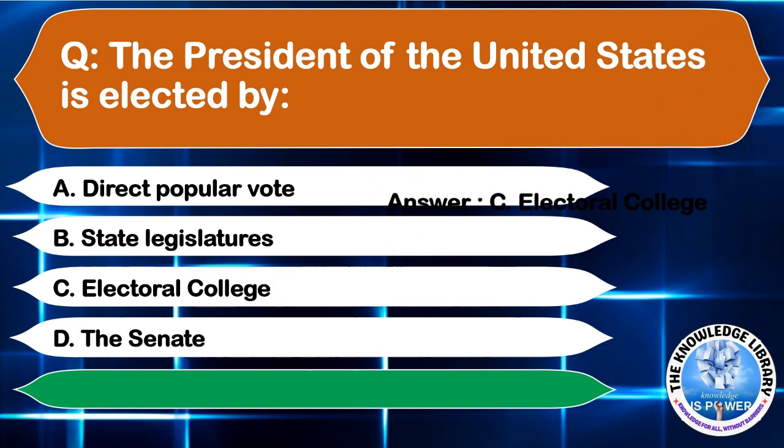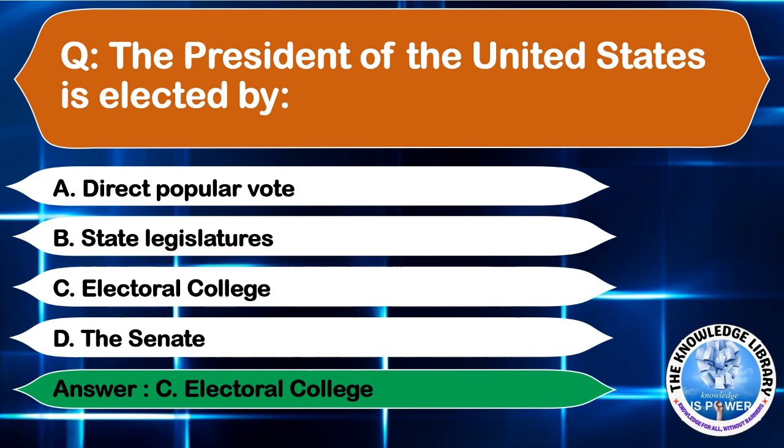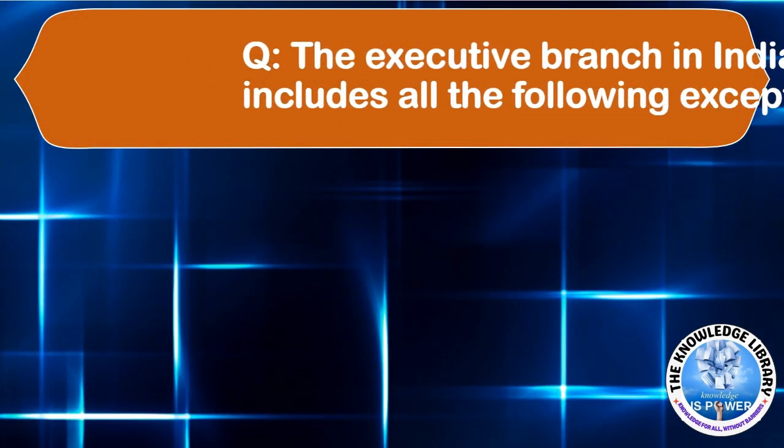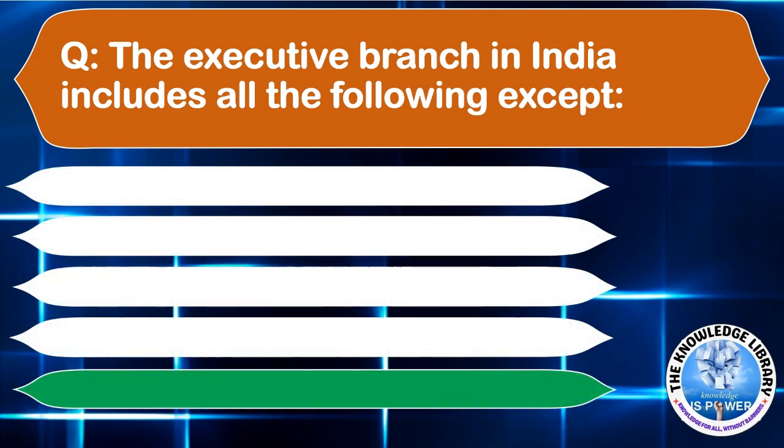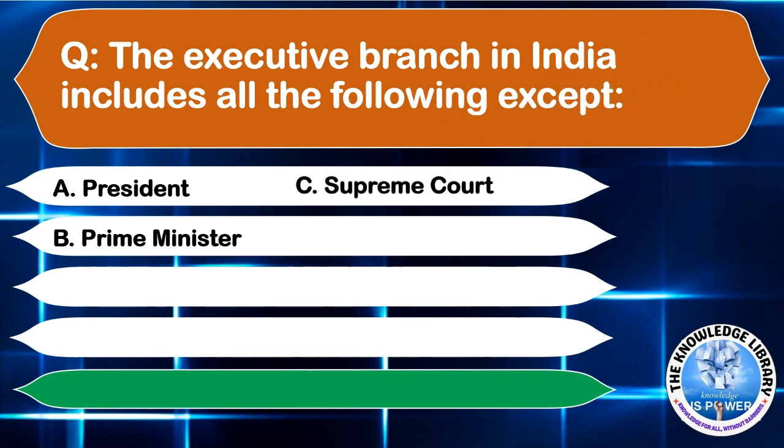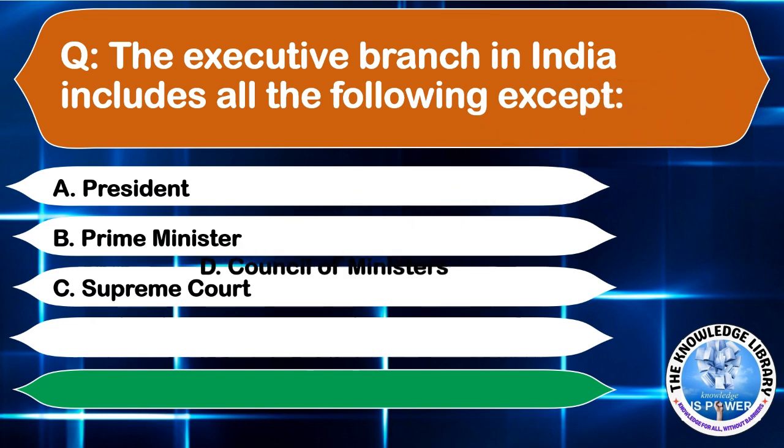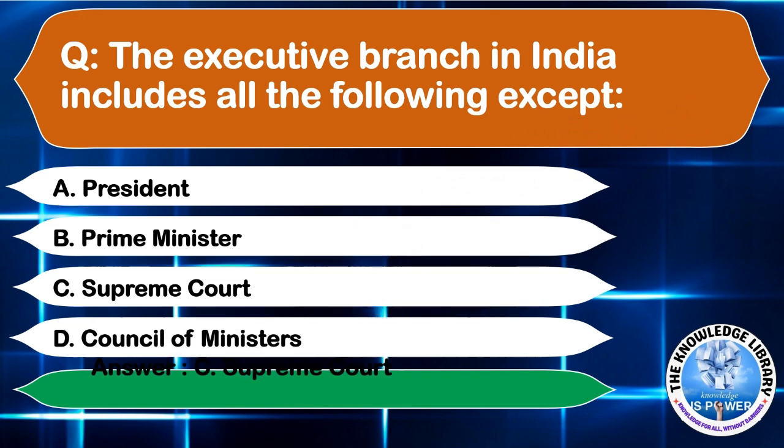The correct answer is option C, electoral college. Moving to the next question. The executive branch in India includes all the following except option A, President. Option B, Prime Minister. Option C, Supreme Court. Or option D, Council of Ministers. The correct answer is option C, Supreme Court. Moving to the next question.